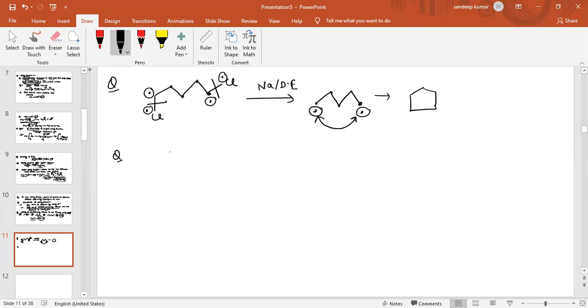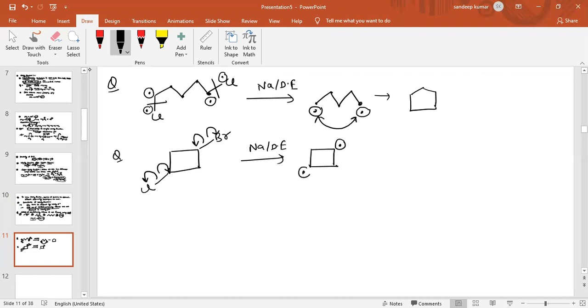The next question is, again, always follow the mechanism. From this position a bromine group is attached, and from this position chlorine is attached, and the reaction is in presence of sodium and dry ether. See, homolytic cleavage, one electron on this carbon atom, one with bromine, one electron on this carbon atom, one with this. So the intermediate obtained is a free radical on this carbon atom and a free radical on this carbon atom. These two free radicals will form a bond, and a bicyclo compound is obtained. So this is the mechanism.